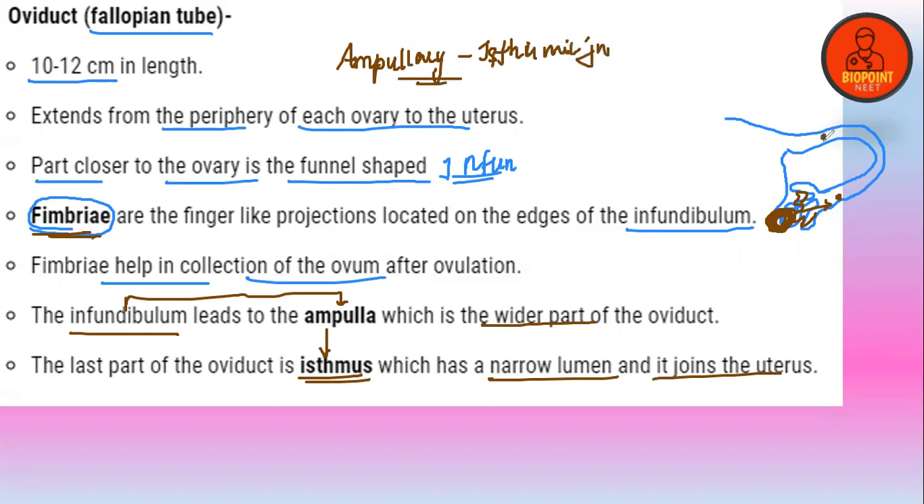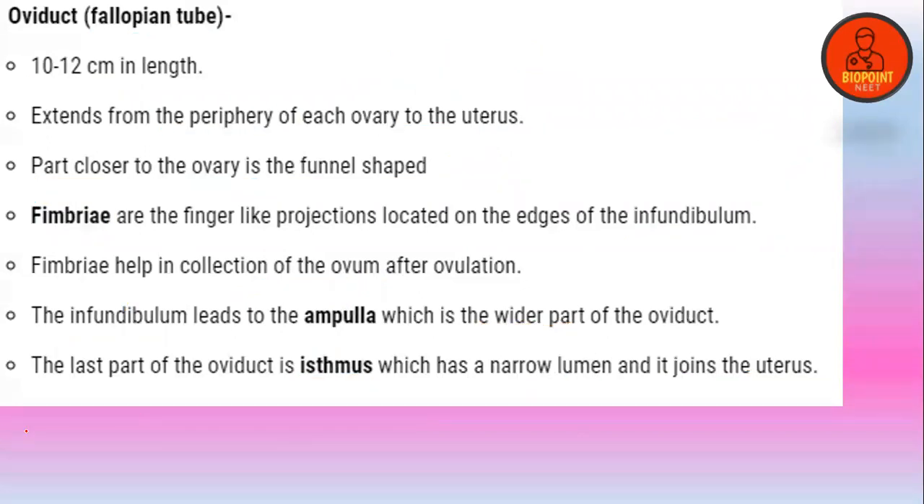Clear? So by this particular area, you will have the fertilization taking place. Is that clear for everyone? Once again, I'll make you understand. One second, let me draw a clear diagram.